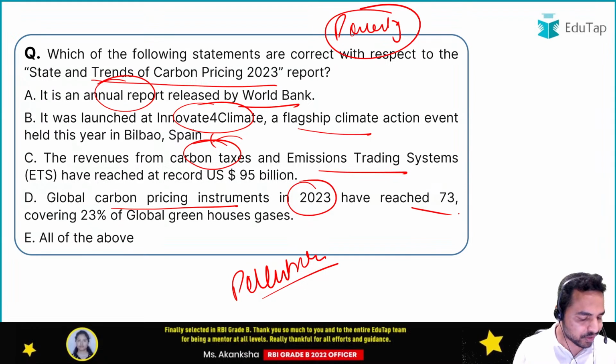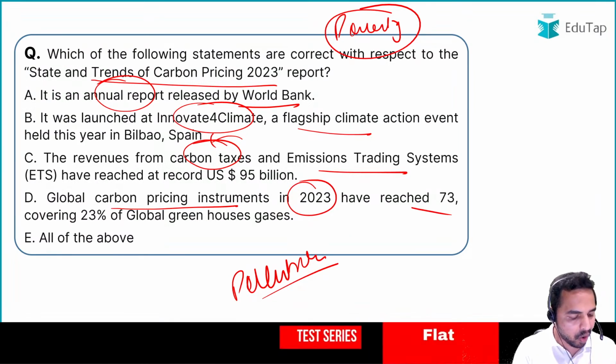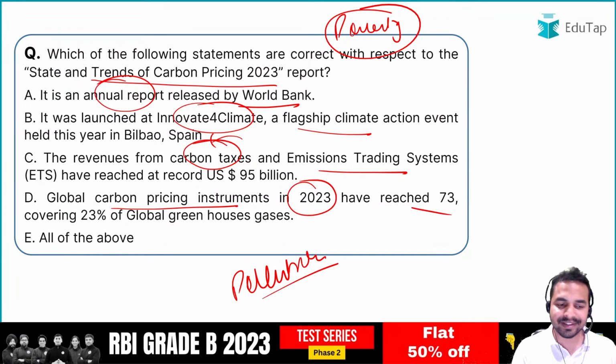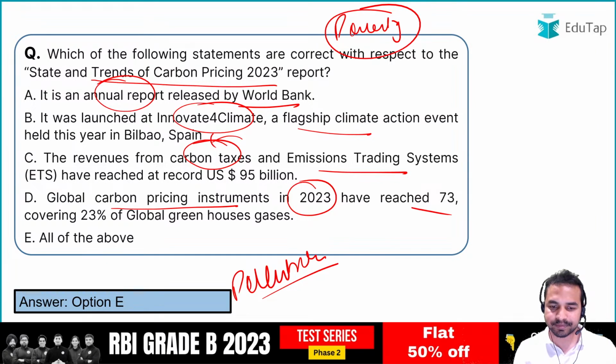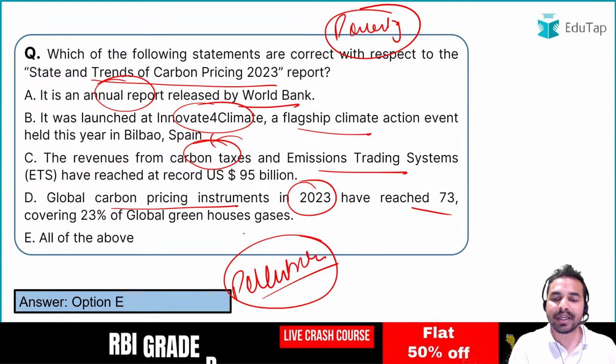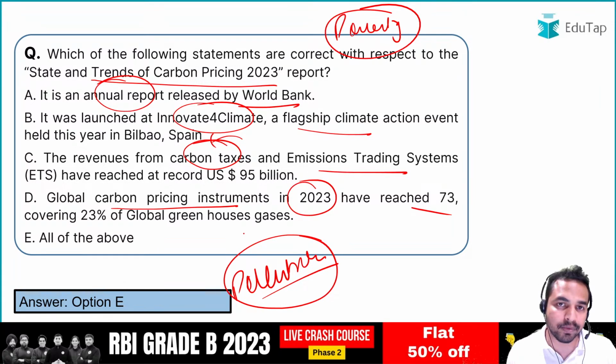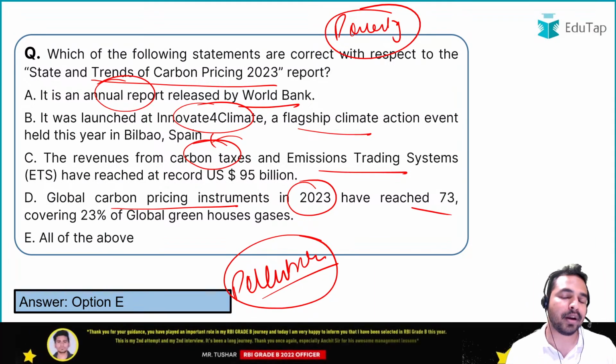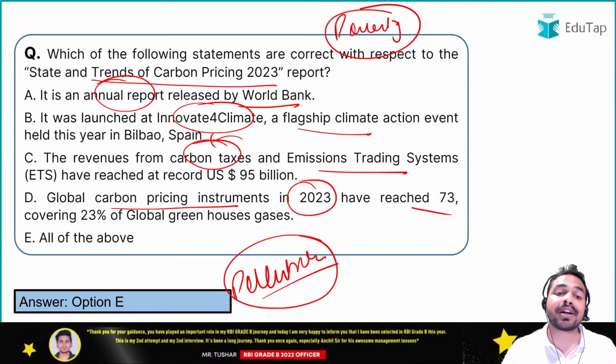And option 5 is all of the above. And I can see here all the people have given me the right answer, that is option E, all of the above. So guys, as I was telling you, pollution is really becoming a major problem for all the people across the world, and that is why a very good way that we can combat it is by introducing carbon pricing.